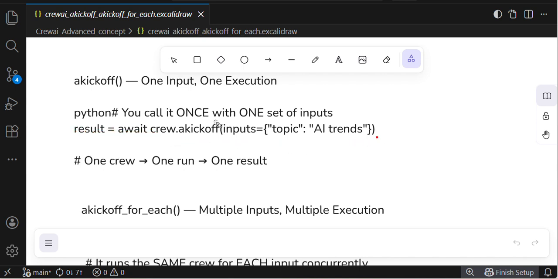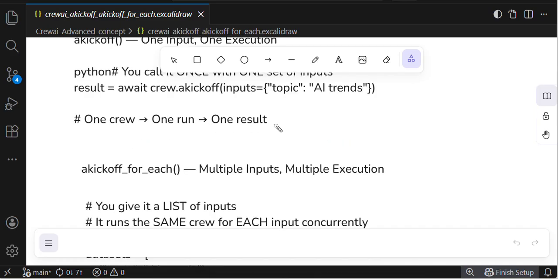If you want to integrate akickoff, you just need to use dot akickoff, with await: await crew dot akickoff, guys. This means the inputs will start to execute asynchronously. One crew, one run, one result.